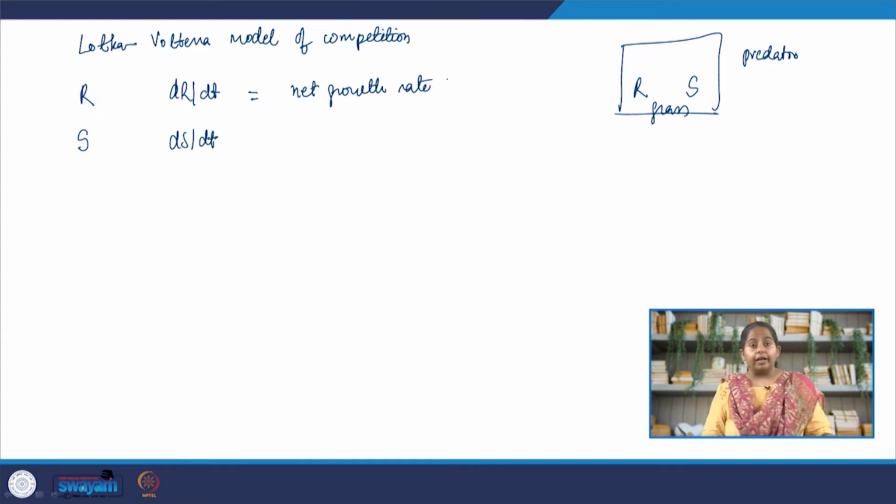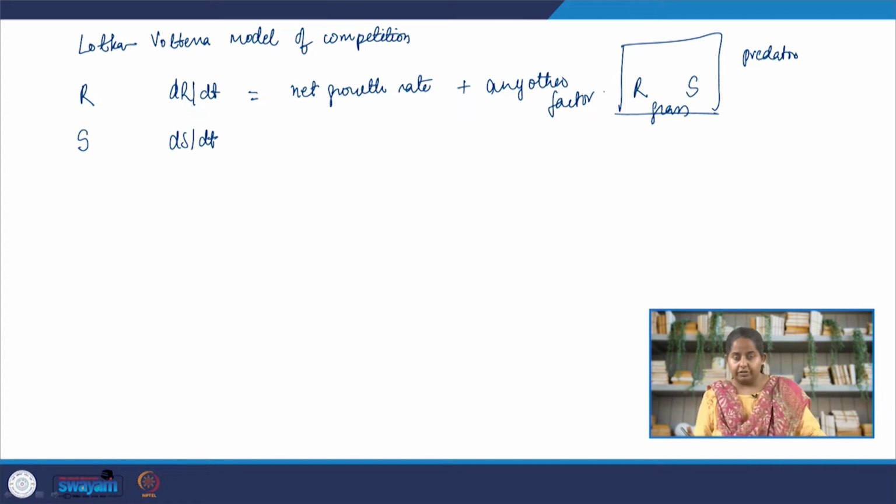The net growth rate will account for birth and death; in the case of bacteria, for cellular division and then the natural process of dying. And then it also depends upon any other factor that is going to influence the overall growth rate of rabbits. We will do a similar system for sheep.